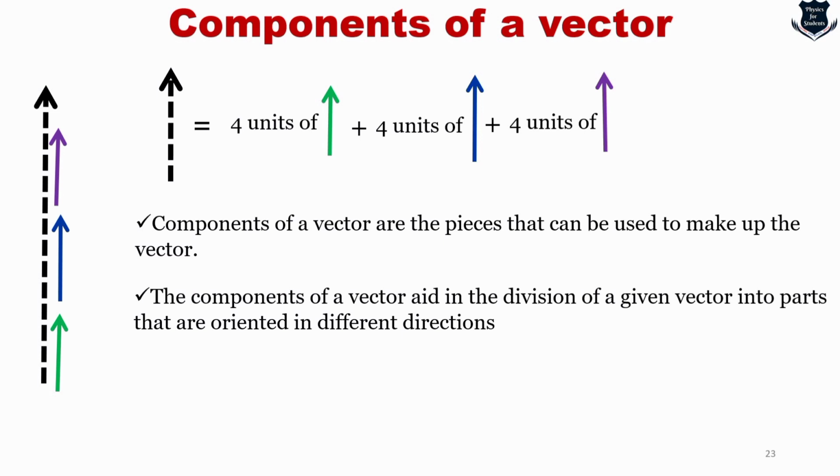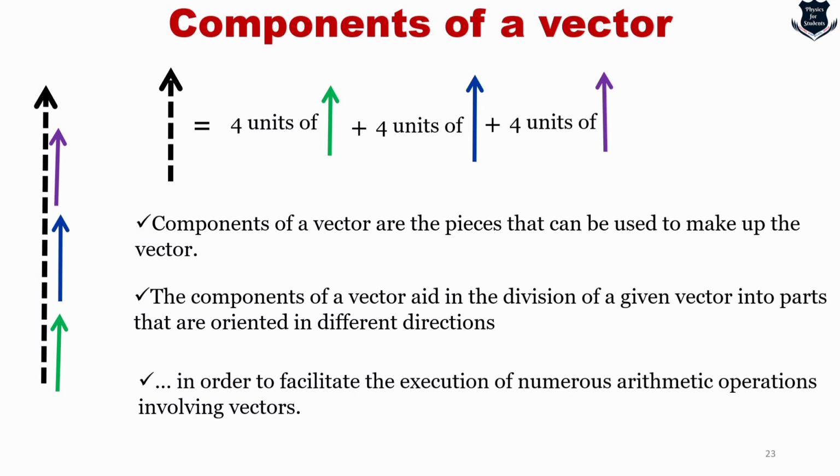The components of a vector help us in the division of a given vector into parts that are oriented in different directions, and it helps to facilitate the execution of numerous arithmetic operations involving vectors. So we have understood that we can divide a vector into small parts and it somehow helps in our doing arithmetic, etc. But that is not all.